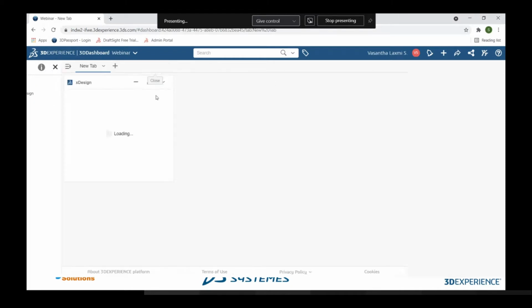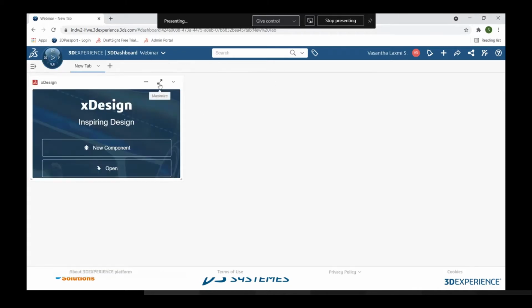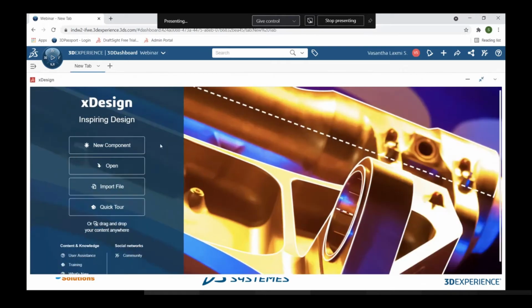So you can see here it is loading. I will just maximize it. You can see here in the XDesign, when I maximize it, you have multiple options like new component. It allows us to create an entirely new component, and open. We can open the existing components which we have saved in the 3D experience. And import files is nothing but importing some files from your desktop or any other